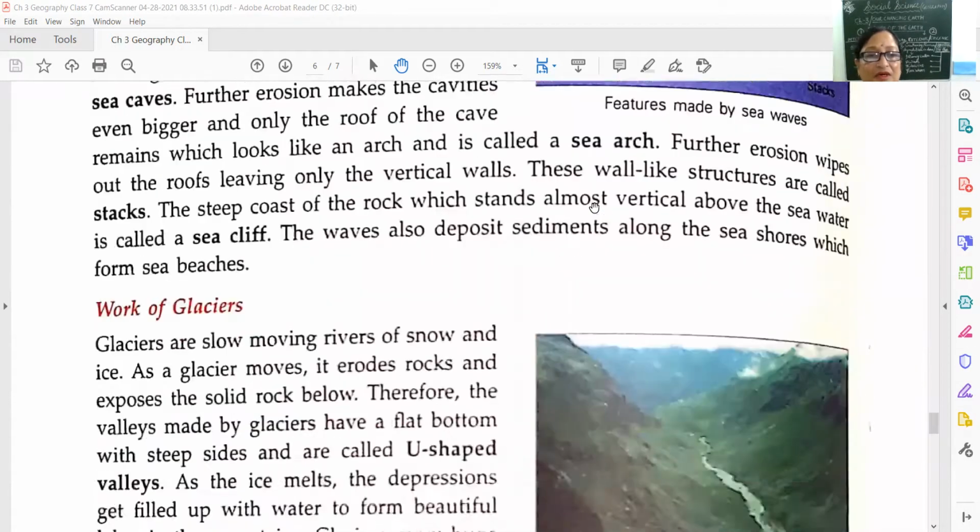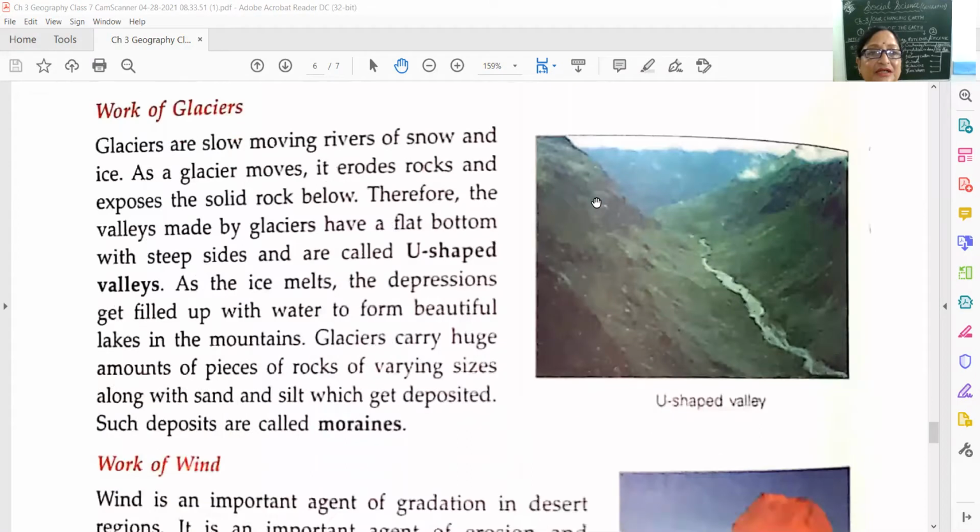Okay, children. What are glaciers? Glaciers are slow moving rivers of snow and ice. As a glacier moves, it erodes rocks and exposes the solid rock below. Therefore, the valleys made by glaciers have a flat bottom with steep sides and are called U-shaped valleys.